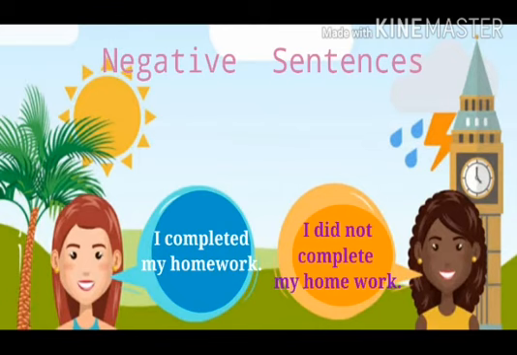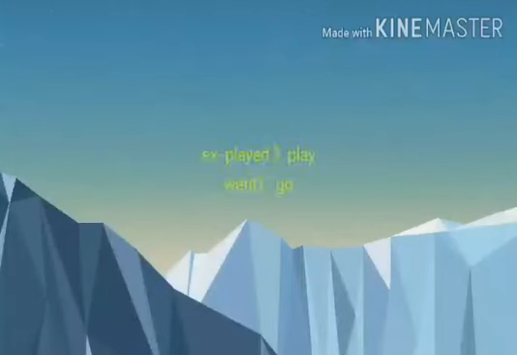Here you can see two friends are speaking. First friend is saying, I completed my homework. It is affirmative sentence. And the second friend said, I did not complete my homework. It is negative sentence as a negative word not is there.